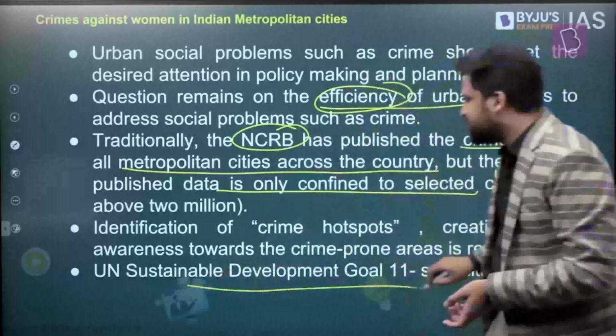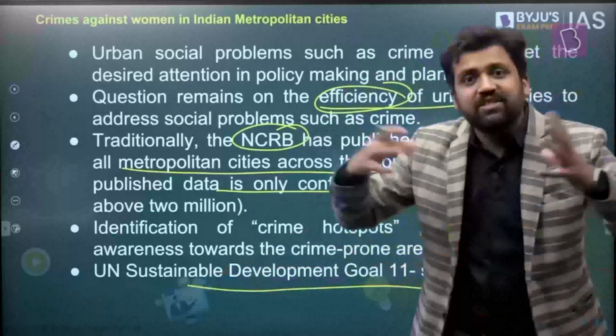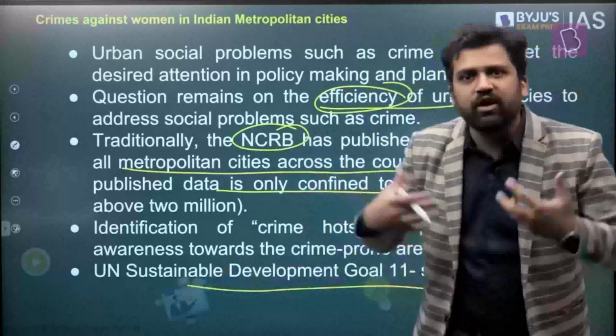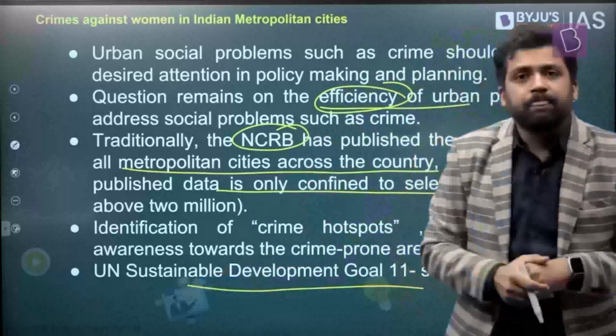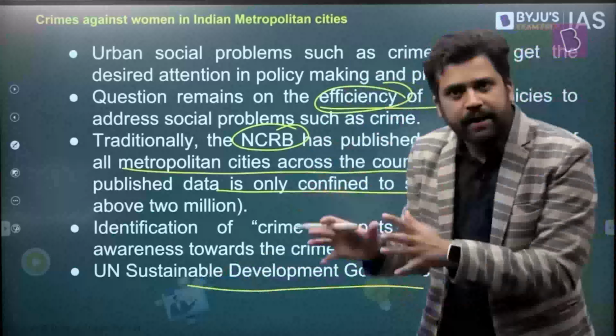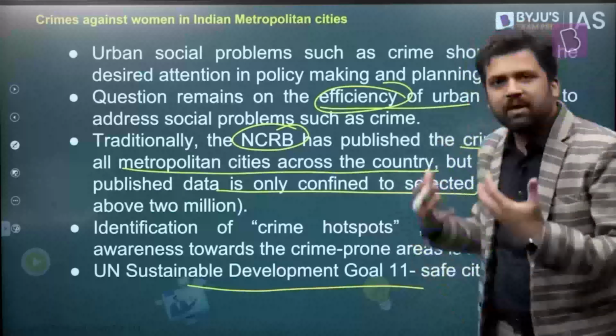Also, as part of the sustainable development goals, one of the goals is to have safer cities. And safe cities means cities which are safe for children, for different communities, which also includes cities which are safe for women. So if you have to meet the sustainable development goal target, then we have to create cities which are safer for women. And so it should be one of the key focuses here.